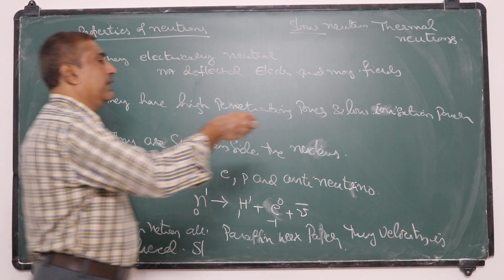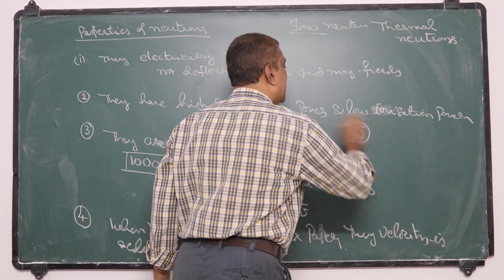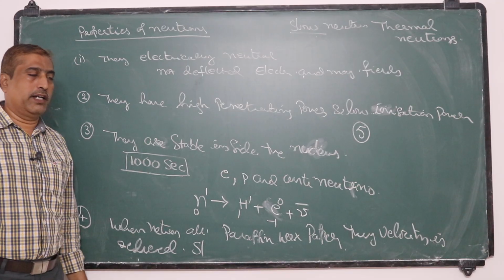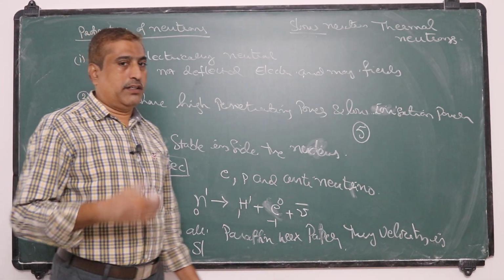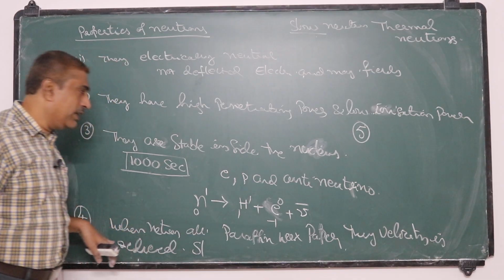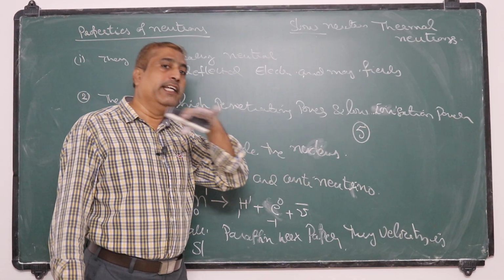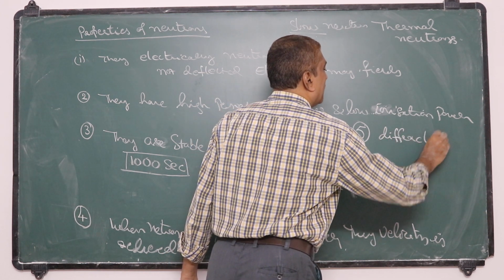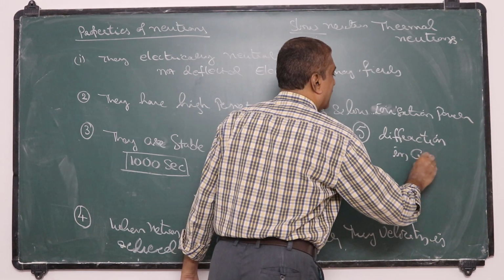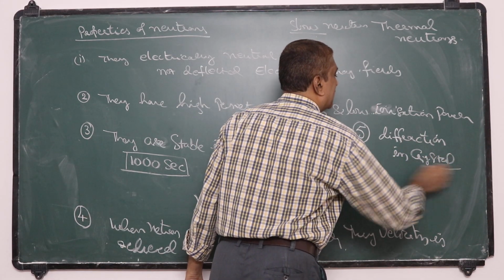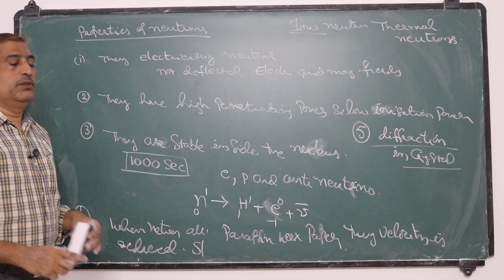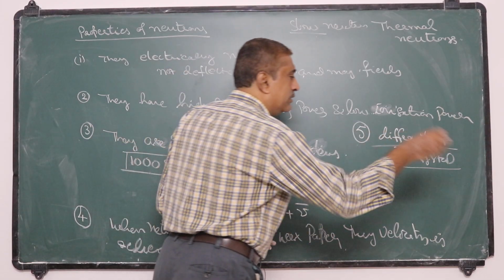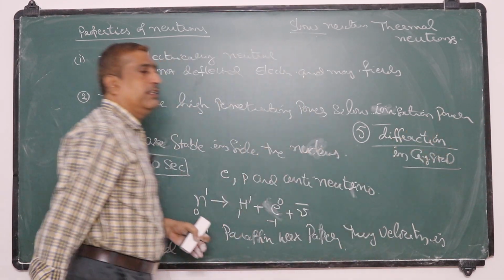And the fifth property is, just like the electrons, which are considered as waves according to the de Broglie hypothesis, this neutron is also associated with waves, and these neutron waves exhibit diffraction in crystals.